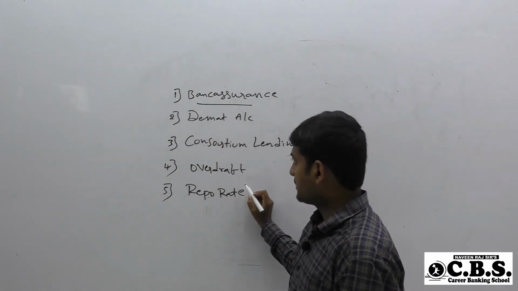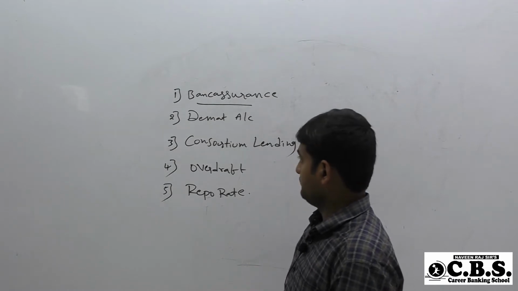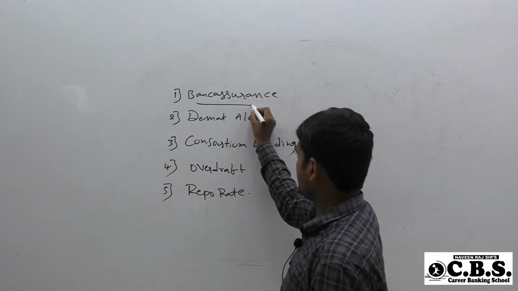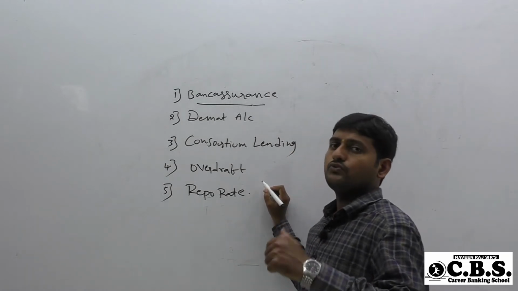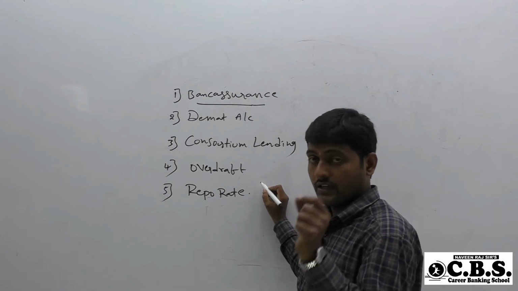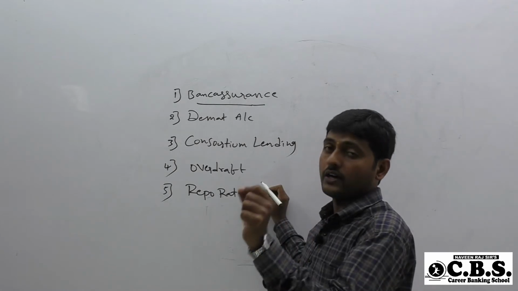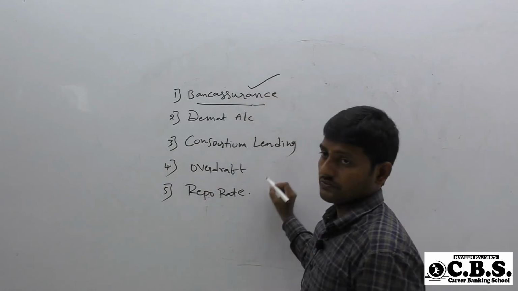Bank assurance is simply the selling of insurance policies through banks. The definition: selling of insurance policies through banks is called bank assurance.